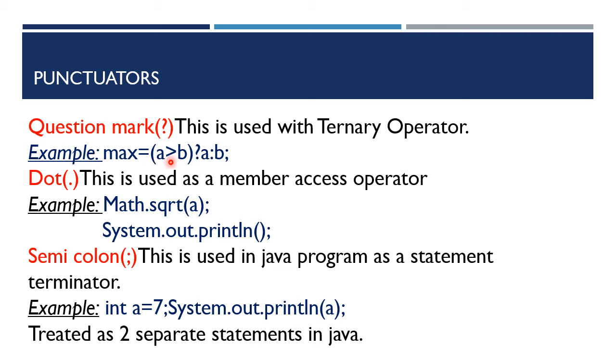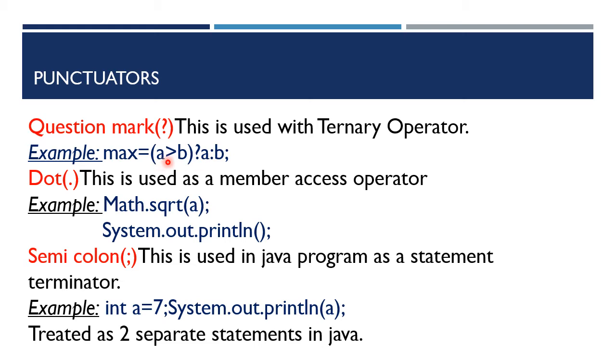First it evaluates this condition: if A greater than B. If this condition is true, what can we understand from this statement? A is bigger than B. So here this A value will be assigned to max. So max holds the value of A when this condition becomes true.